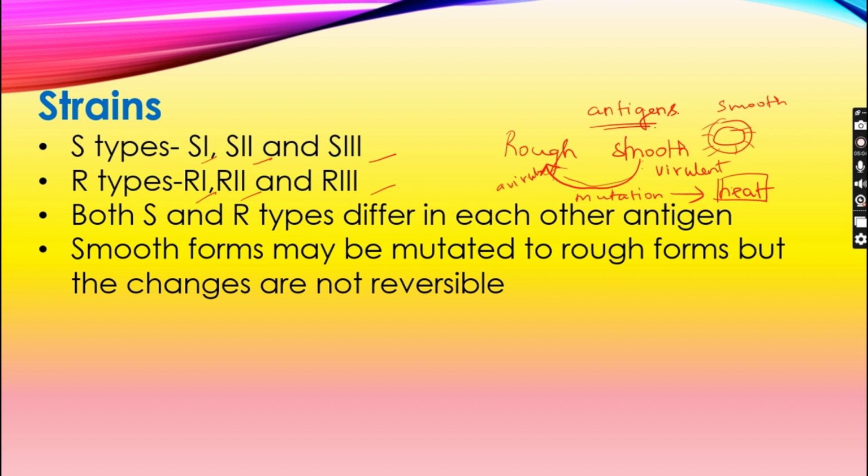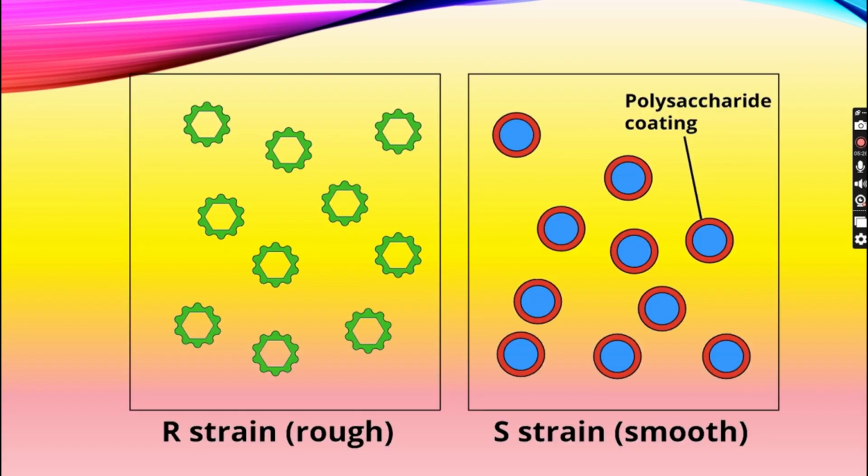Now we are going to see how these rough strain and smooth strain bacteria were employed by Griffith in the Griffith experiment, or transformation principle, which laid a major foundation to identify DNA as a genetic material. Here, the rough strain is rough outside, while the smooth strain has a protective layer made up of polysaccharide coating, known as the capsule.